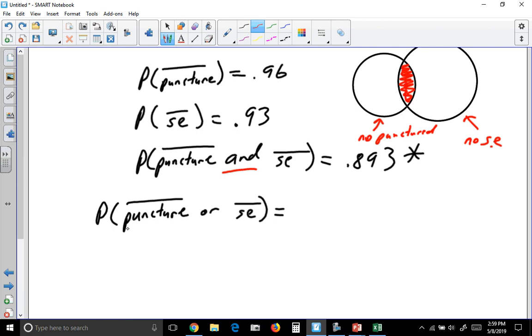So if we want to find the probability that when we select a can, it either doesn't have a puncture or it doesn't have a smashed edge, remember that our formula for doing that is the probability of one event plus the probability of the other event minus the probability of both of those.